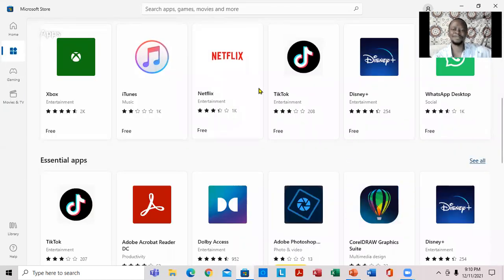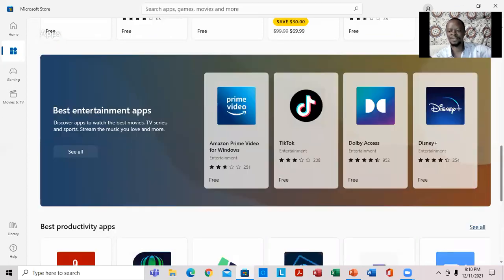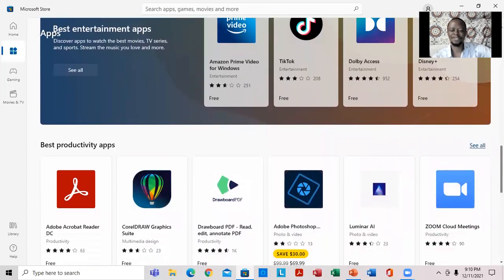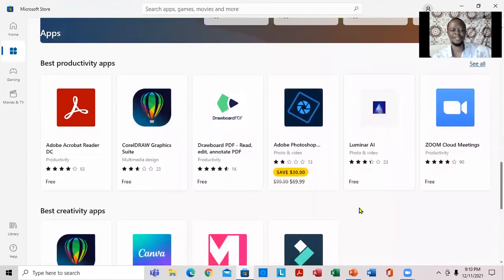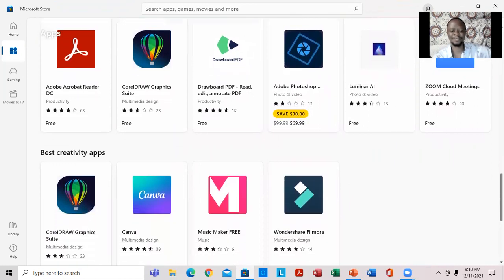So these are some apps. Definitely, if you notice here, it shows some free apps right here, like Netflix and all of that. So I'm going to scroll down some more. All right, let me take a look and scroll along so that I can actually see some more. All right, and if you notice, you have page one right here, and you can see up to 30,000 from 69 right there. So that's a good app.